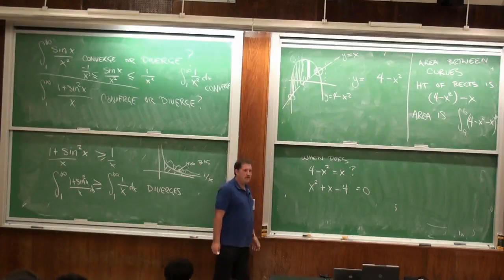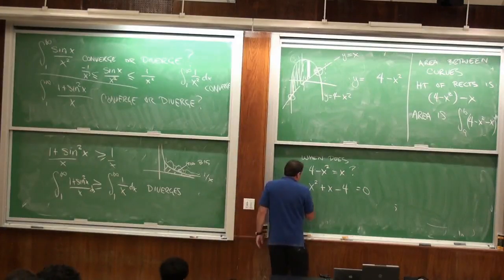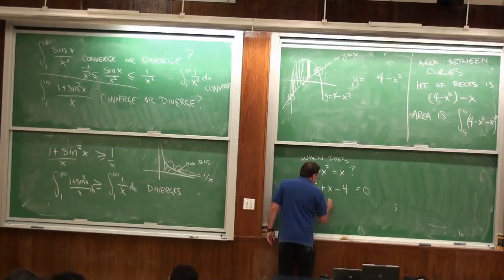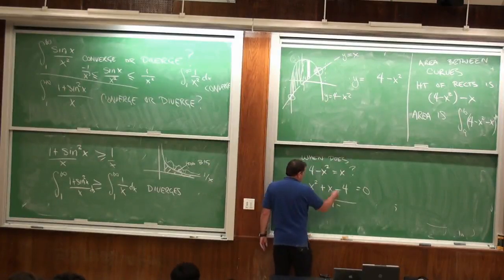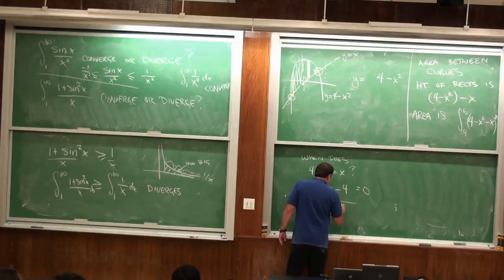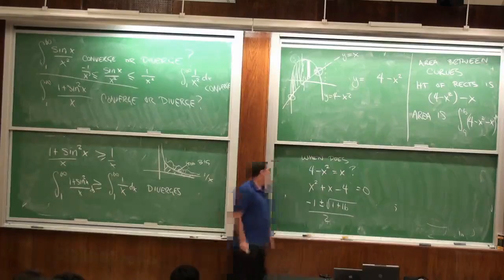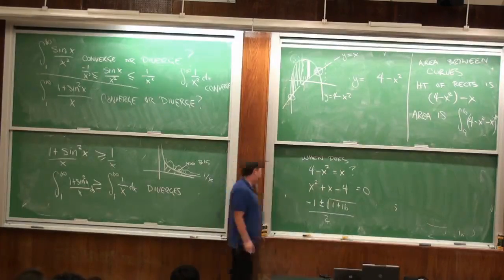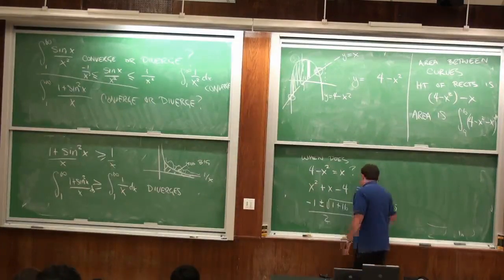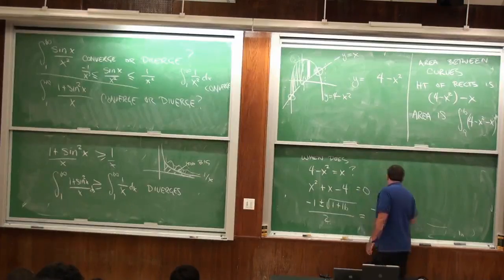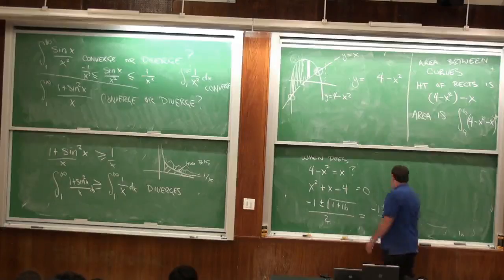I know the quadratic formula. It is -1 plus or minus the square root of 1 minus 4ac over 2. So it's two icky numbers, but they're numbers. -1 plus or minus the square root of 17 over 2. That's when they cross.